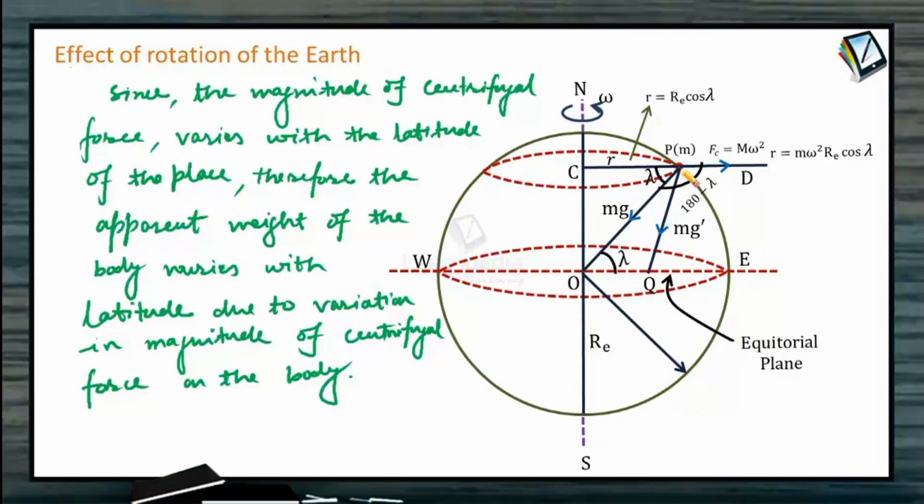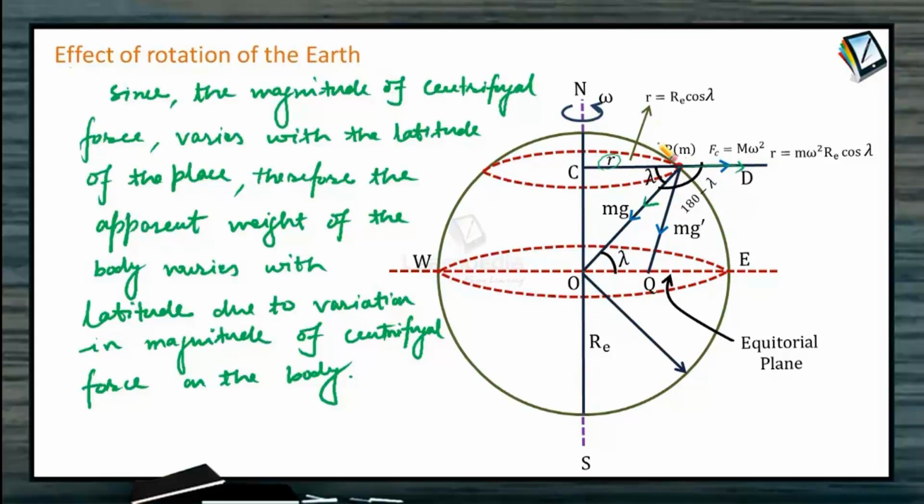Since the body is lying at point P and the Earth is rotating about its own axis with angular speed omega, the body is also rotating with the Earth in this circle of radius small r. Now the body is kept at point P, so mg will act towards the center of the Earth, and since it is rotating in a circular orbit, a centrifugal force will act on the body radially outward. That value is equal to m omega square r. Here r is the radius.